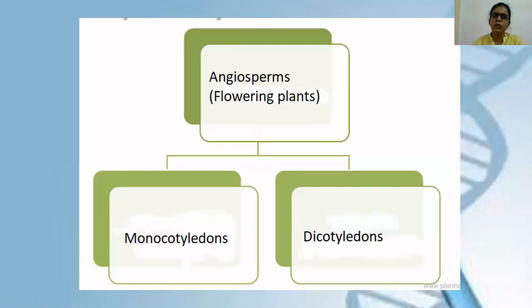Now angiosperms are actually flowering plants. These angiosperms are divided into two divisions. They are monocots and dicots, or you can say monocotyledons and dicotyledons.